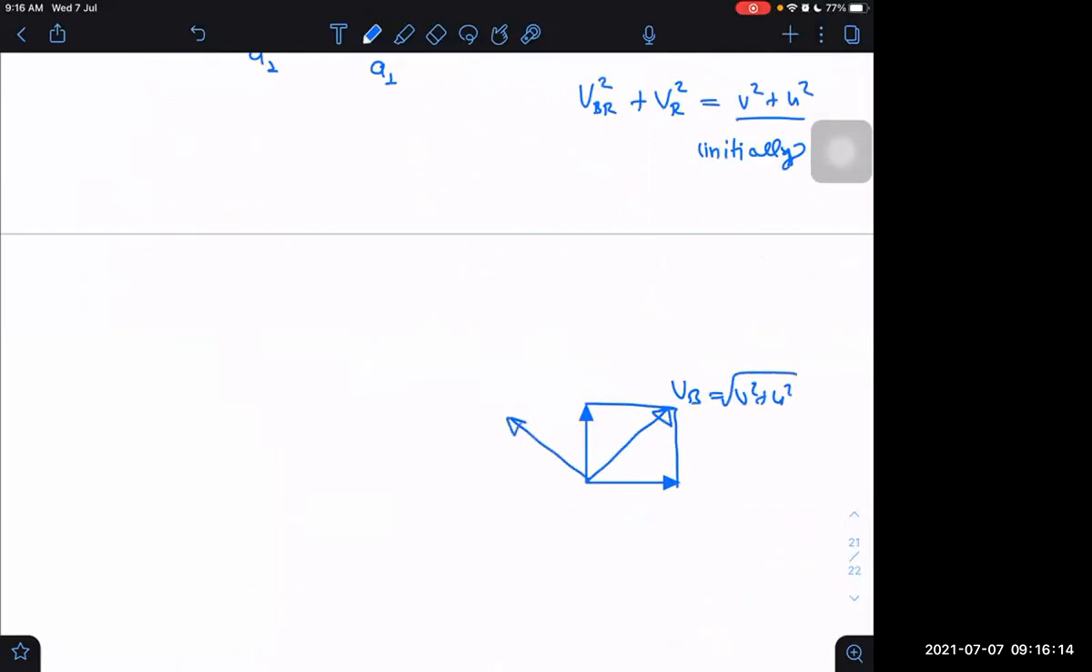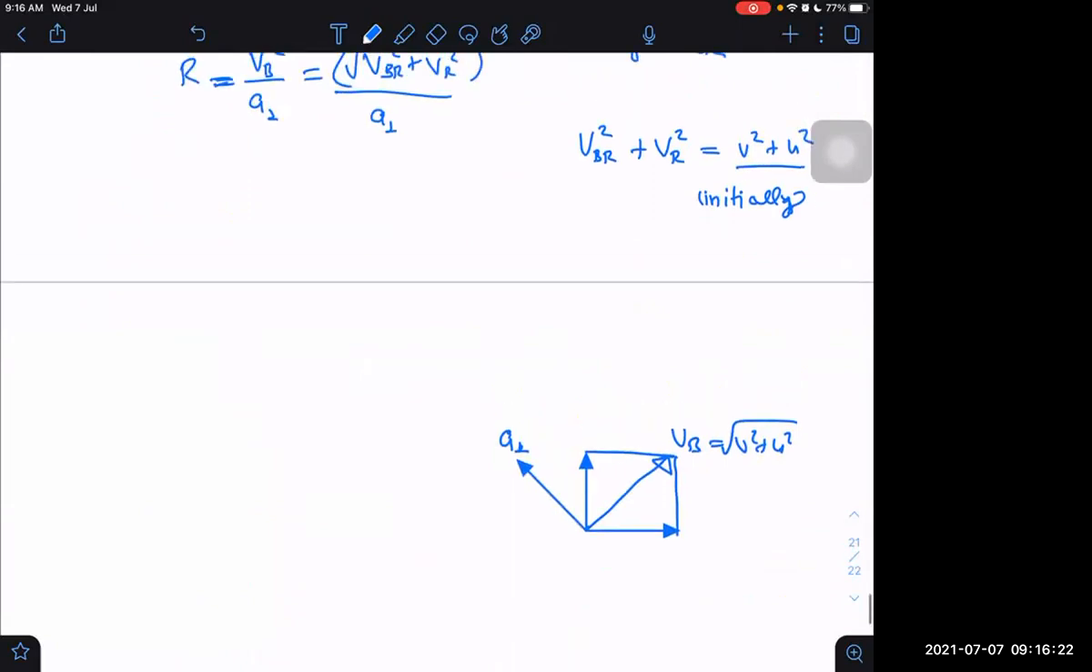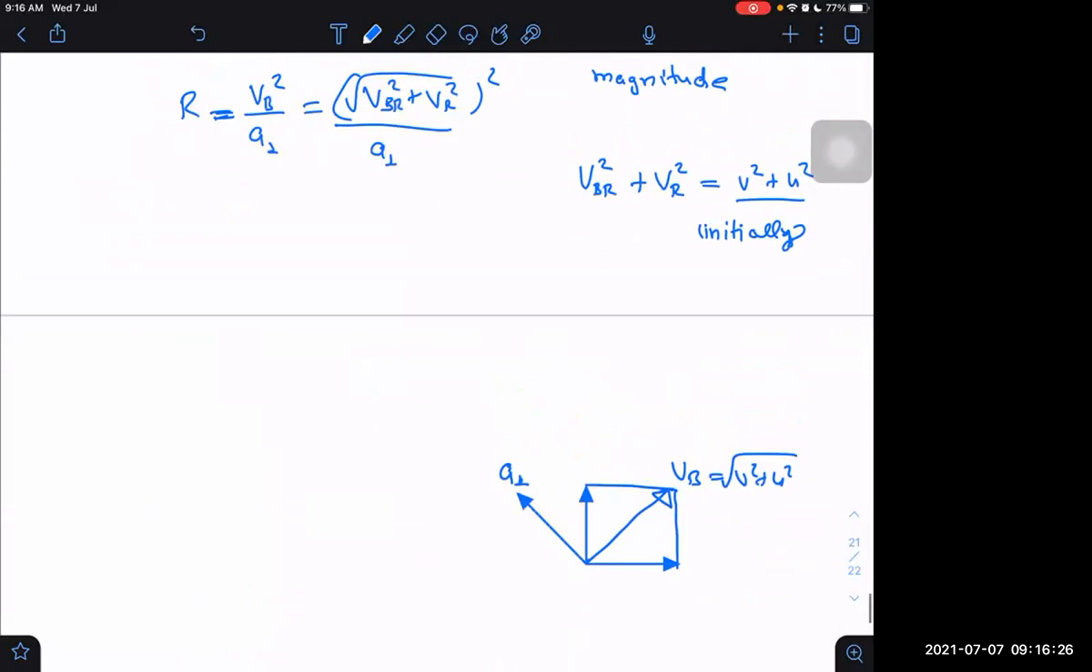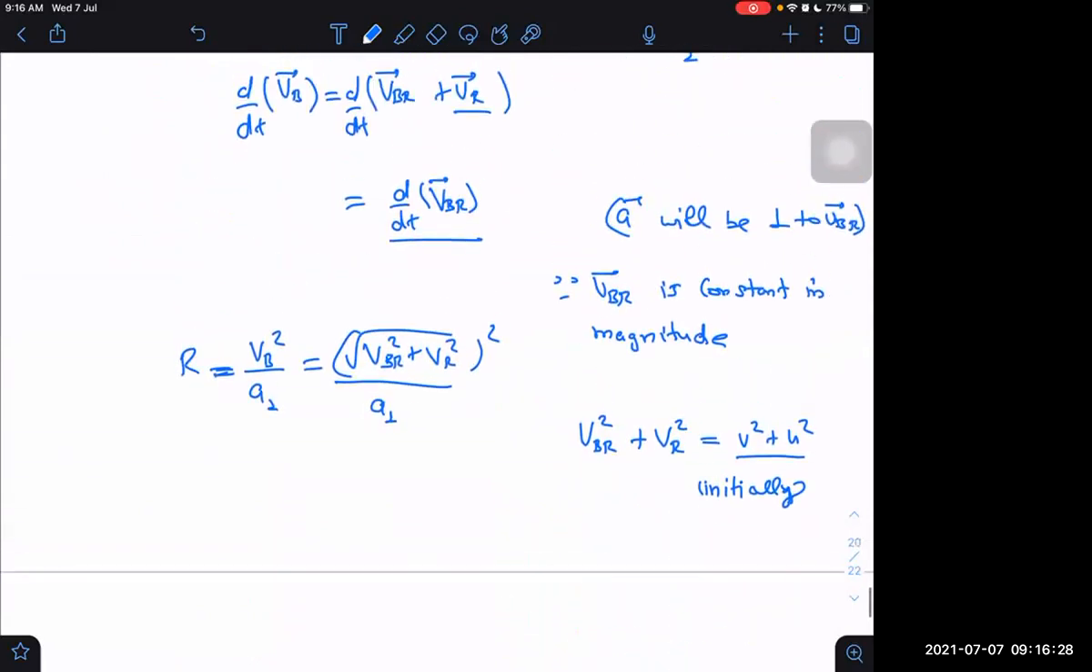So A perpendicular will be in this direction, perpendicular to this VB. So I have to take VB square divided by A perpendicular. That will be equal to radius of curvature. How to get A perpendicular now? That we have to think. I am getting net A first. Net A is this. Then I will take the perpendicular component after that.